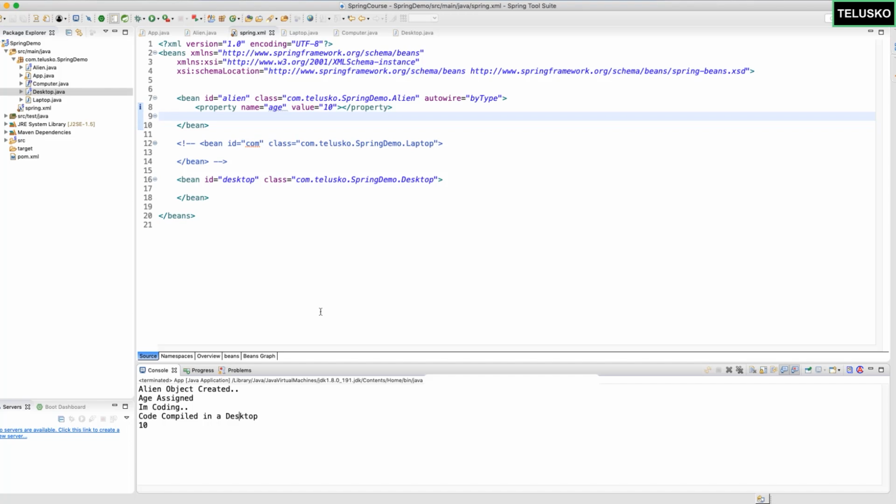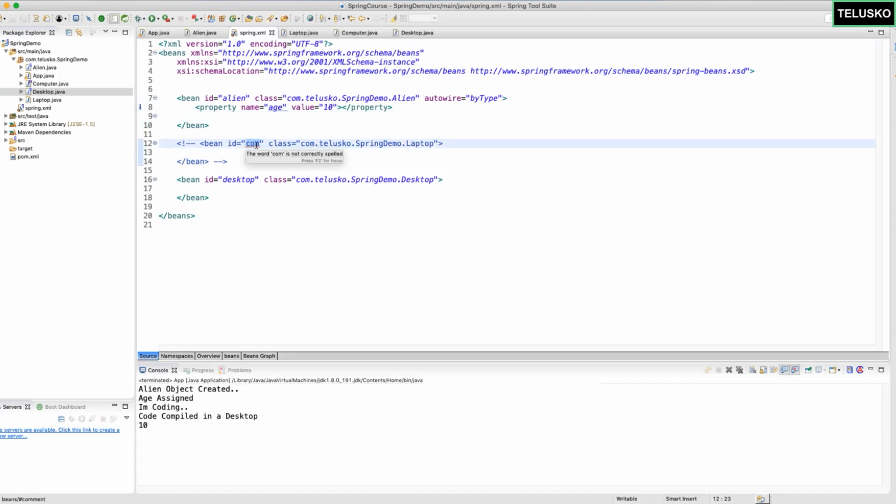So let me repeat. We have two options here. Autowire can go by name or by type. So when you say by name, it will try to match the name of the ID or name of the bean. When you say by type, it will try to find the type of the bean. That works. But then what if you have this object as well?